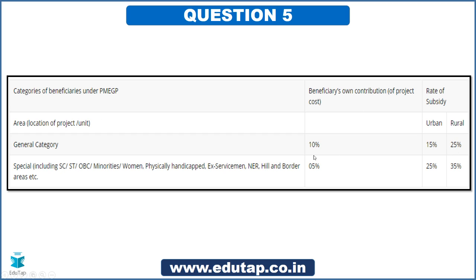And there's one other column that you can see here. There is a certain amount that the beneficiary should bear, okay? This is called beneficiary's own contribution of the project cost. This can also be a probable question, right? For general category, the person should bear 10% of the project cost from his own pocket, and in special category, it is 5%. So all these percentages, you do not get confused. You can actually remember them after seeing it once or twice or maximum 3 times. That is more than enough, right? So let's move on to the next question, guys.